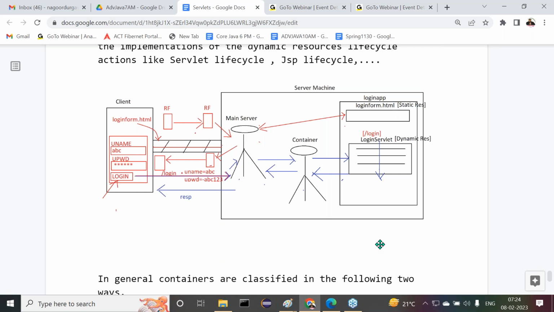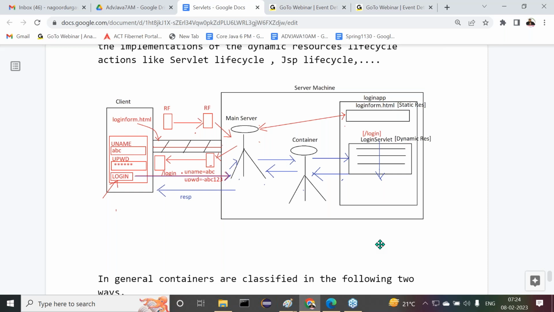Main server is the first person in the server software to pick up all the requests. If the request is for static resources, main server will handle it. But if the request is for dynamic resources, it has to hand over that request to whom? To the container. So the container knows how to execute dynamic resources, how to execute a servlet as per the servlet life cycle. So the point is that server side components are executed by the container, not by the main server.